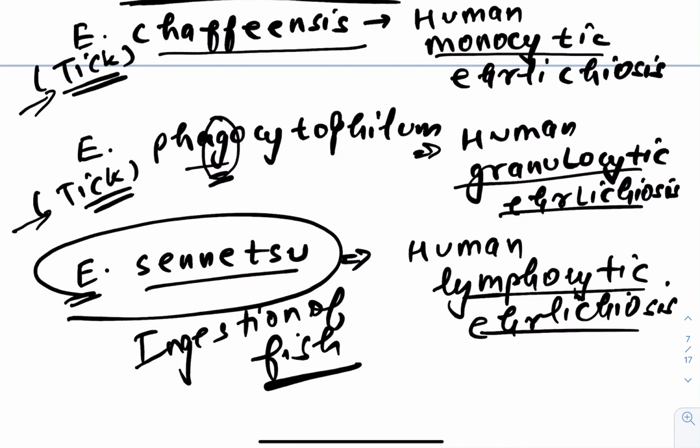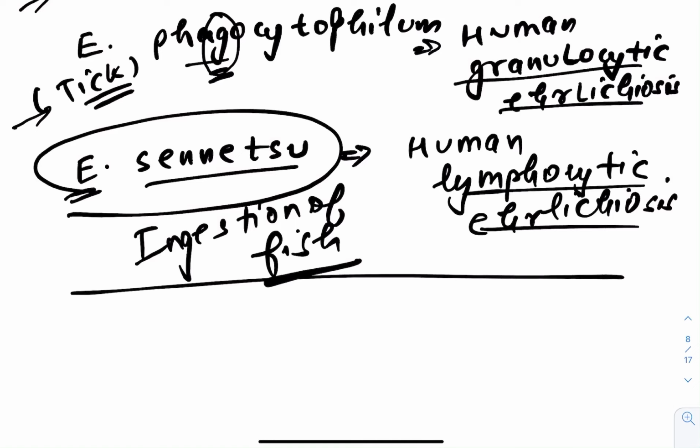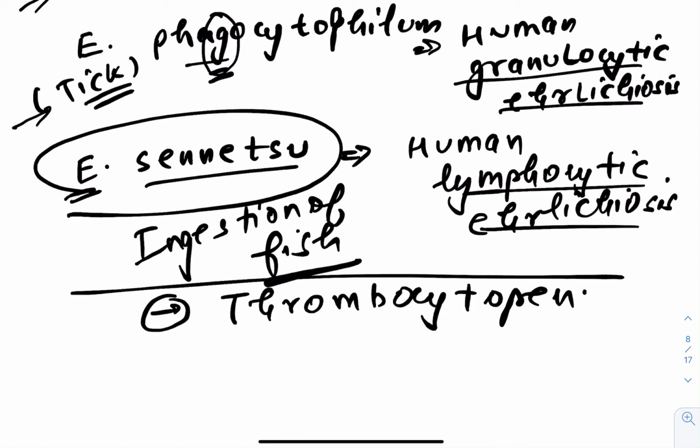Then I'd like to tell you one more thing here: all these ehrlichioses present with a certain feature. And what is that feature? If in the question that fellow is worried about thrombocytopenia, this platelet count, and he is also telling you about a tick bite and all that stuff, then you immediately have to think about ehrlichiosis.